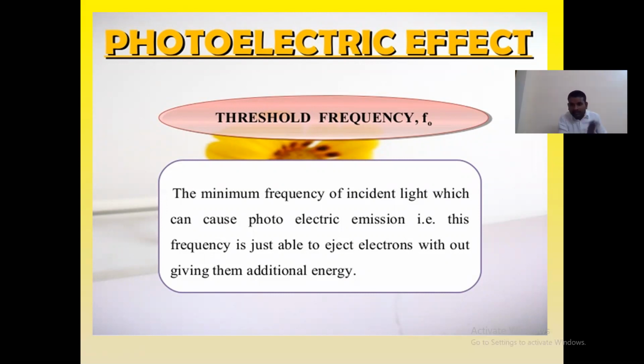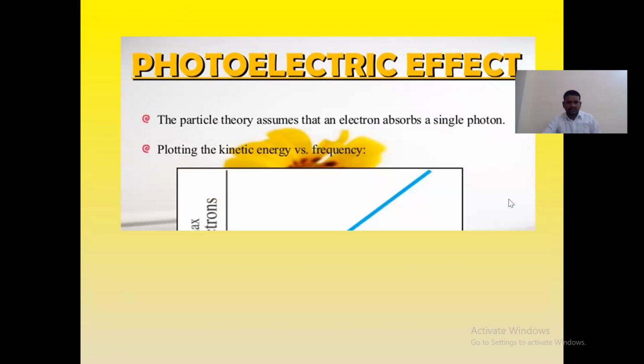To cause photoelectric emission, the incident light energy that we require, that light frequency we call the threshold frequency, and that energy is the threshold energy.